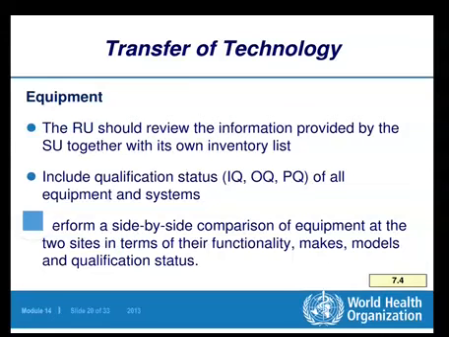This is also important because the same process is supposed to be running in the receiving unit, and therefore the equipments available with the receiving unit must be compared side by side, piece by piece, one by one, with that of the equipments that were available with the selling unit or SU.